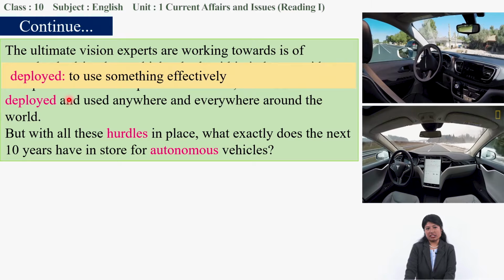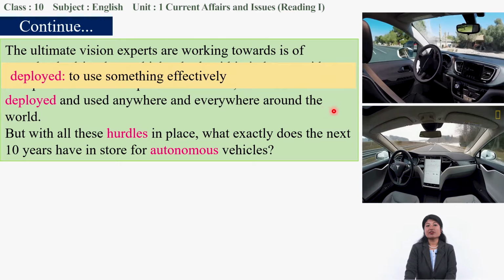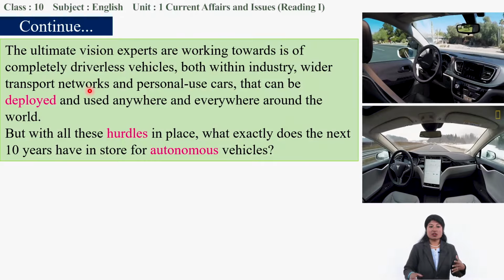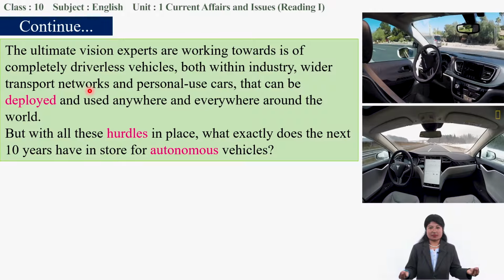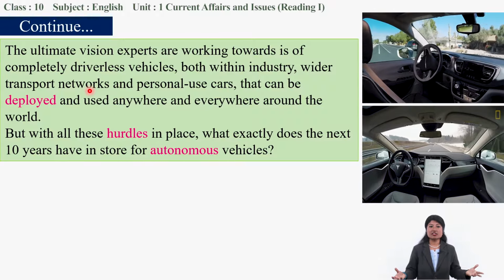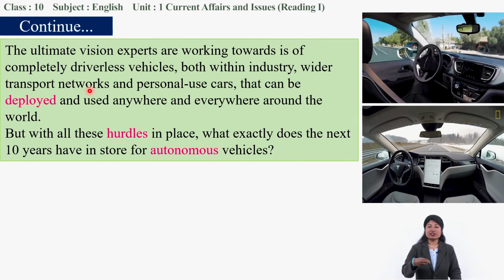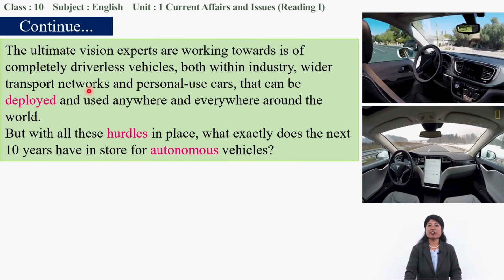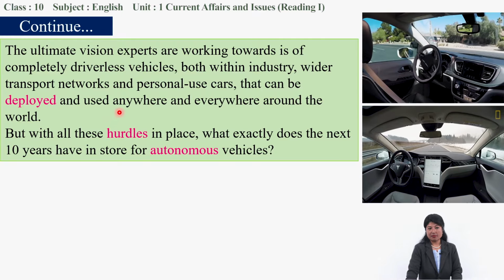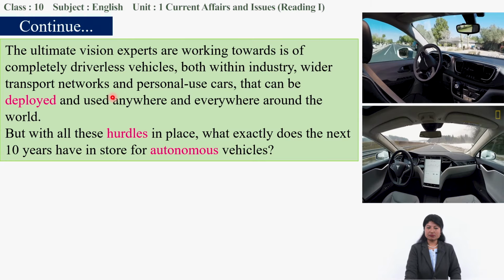Used effectively and used anywhere and everywhere around the world. So the experts are working on how it can be used effectively in different sectors, personal, industrial, every sector.